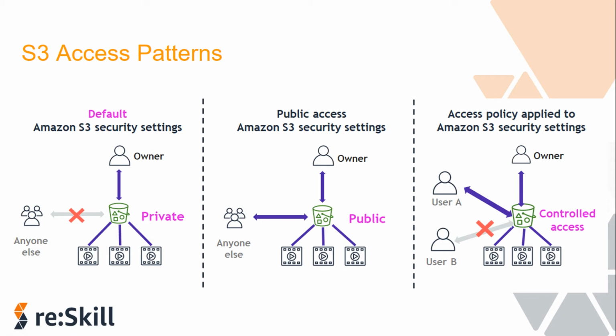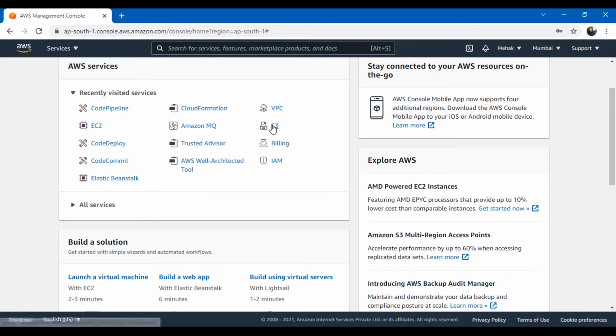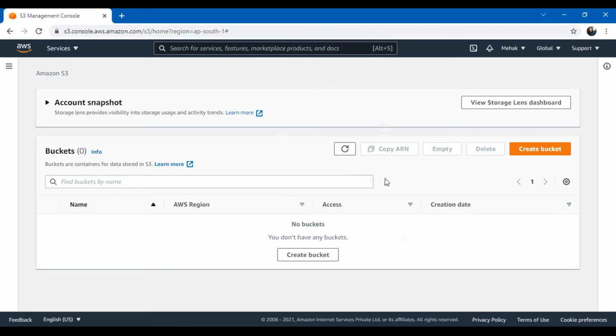And now we will see how we set this up on the AWS console. So let's go to the AWS console and see how we create the S3 buckets and upload the objects here. Let me go to S3. Okay, and here it goes to S3. So this is how the S3 console looks.